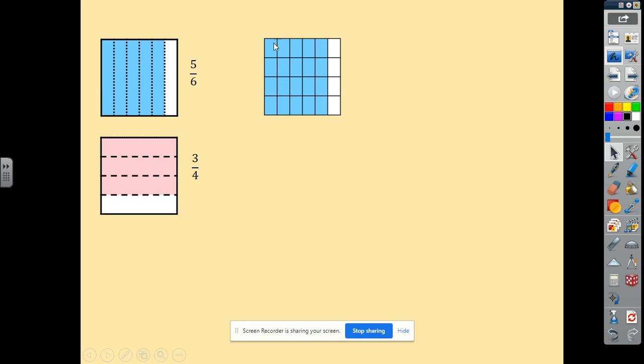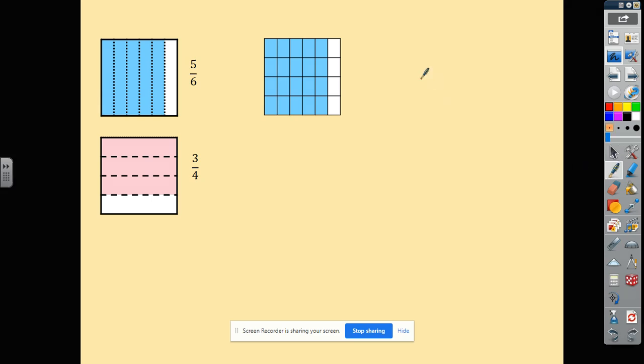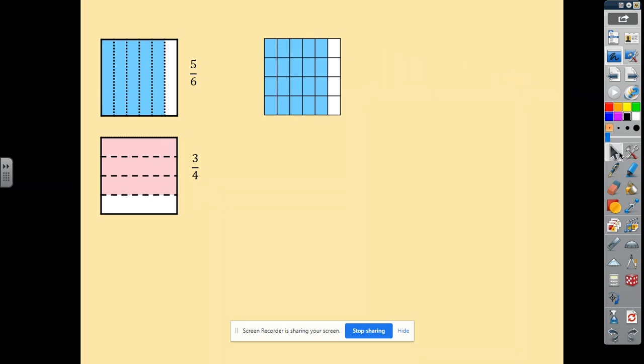So what I've done here, I've then split this one into the quarters going this way as well. Okay. So what do I now have? Well, I have 1, 2, 3, 4, 5, 6 going across. That's 6, 12, 18, 24 in total. And I've highlighted 20 of them. So this is my equivalent fraction. So I've split it 6 going across here and 4 going across there. So that's my 6ths and my quarters, okay?